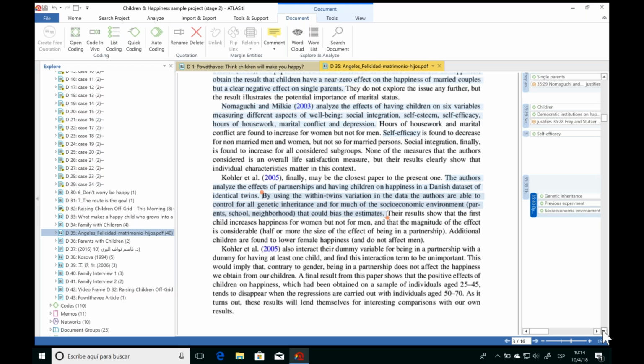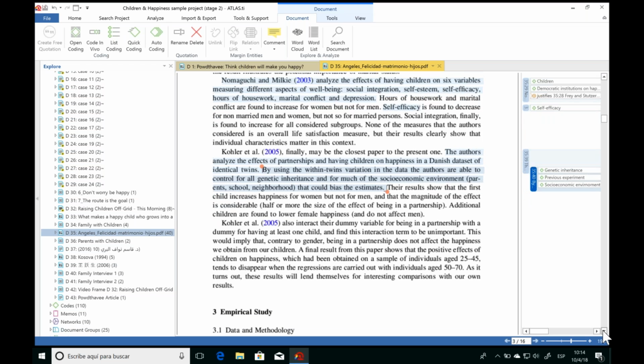Now another way that we can conduct our analysis in ATLAS.ti is by using in vivo coding. What in vivo coding does is it'll convert the selected text in the quotation into a code. So this is really useful if you want to capture the exact words of the author or your participants. So imagine your participants have expressed something and you love the way that they express that and you want to capture those exact words. To use in vivo coding, all you have to do is select that segment of the text that you want to capture, right-click, and choose in vivo coding. And then ATLAS.ti creates a code from that text.